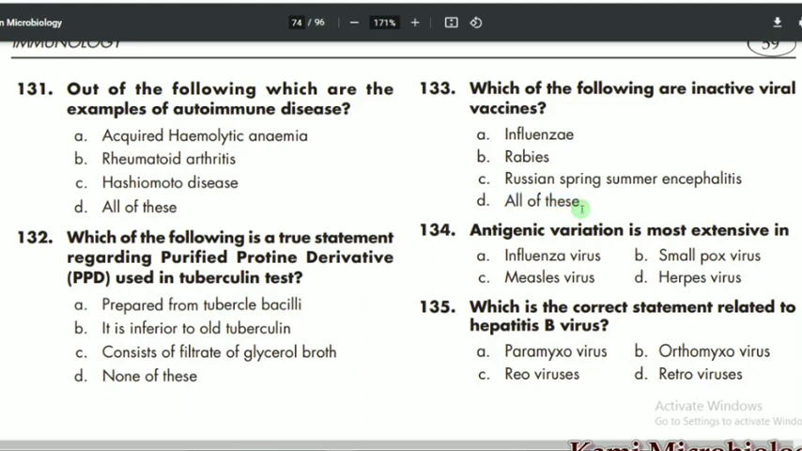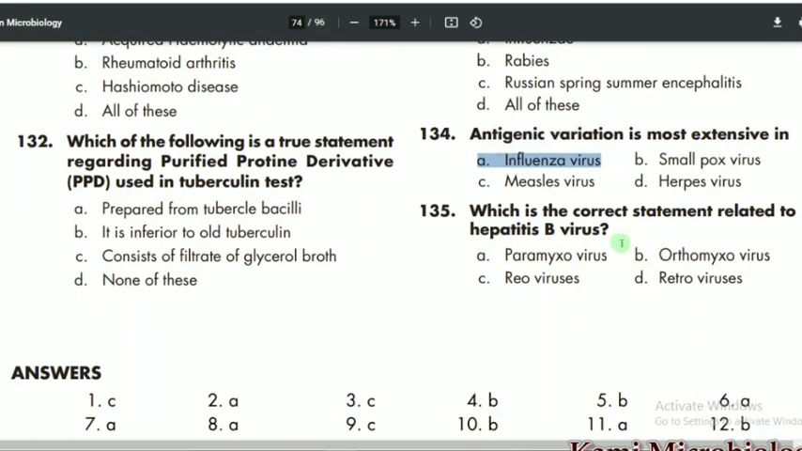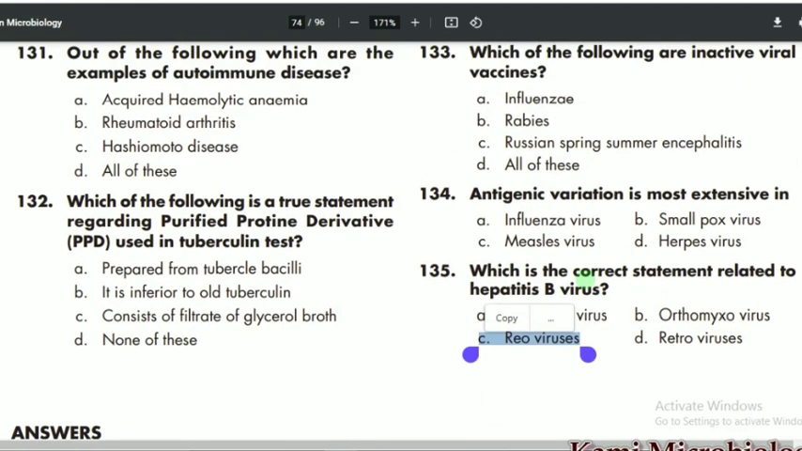Then we have 134 MCQs which says that the antigenic variation is the most extensive. So it is the most extensive in case of the influenza virus. That is the correct option. Which is the correct statement related to the hepatitis virus? So obviously Rio virus is the correct option related to the hepatitis B virus.